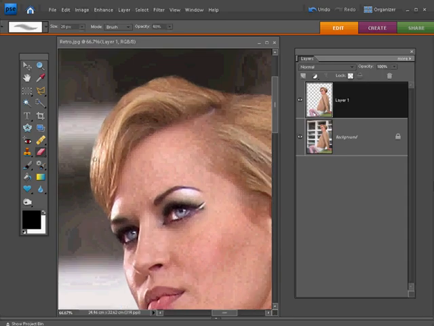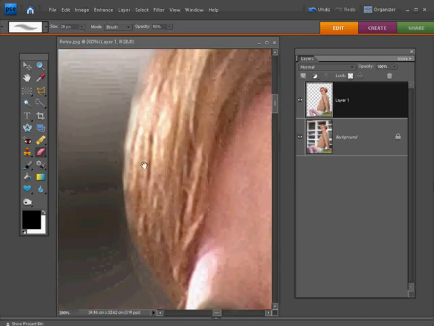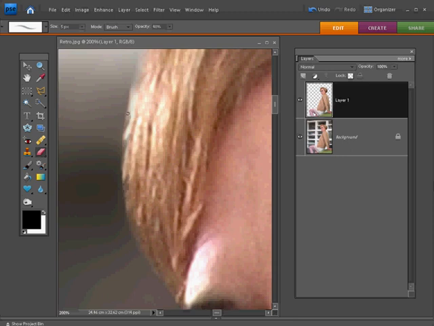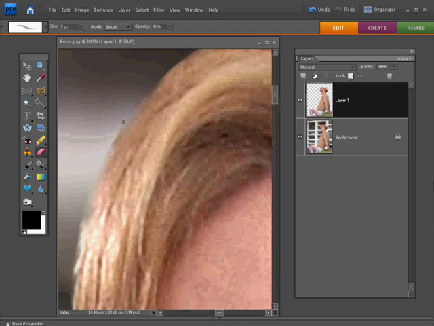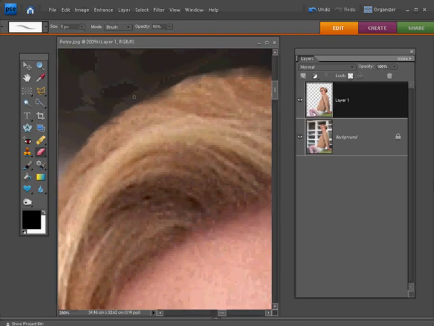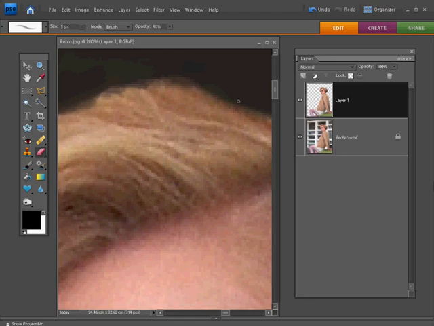And once again, it helps quite a lot to zoom in pretty far, maybe not that far, somewhere around there, about 200%. And we can continue to drop that brush size so that we're really chipping into the hair now, and almost forming individual strands. And this might look a little bit choppy when you're doing it really close up, but when you've printed out your picture at full size, you'll find that the effect is actually really good, and it creates a much more natural join between the subject and the newly blurred background.